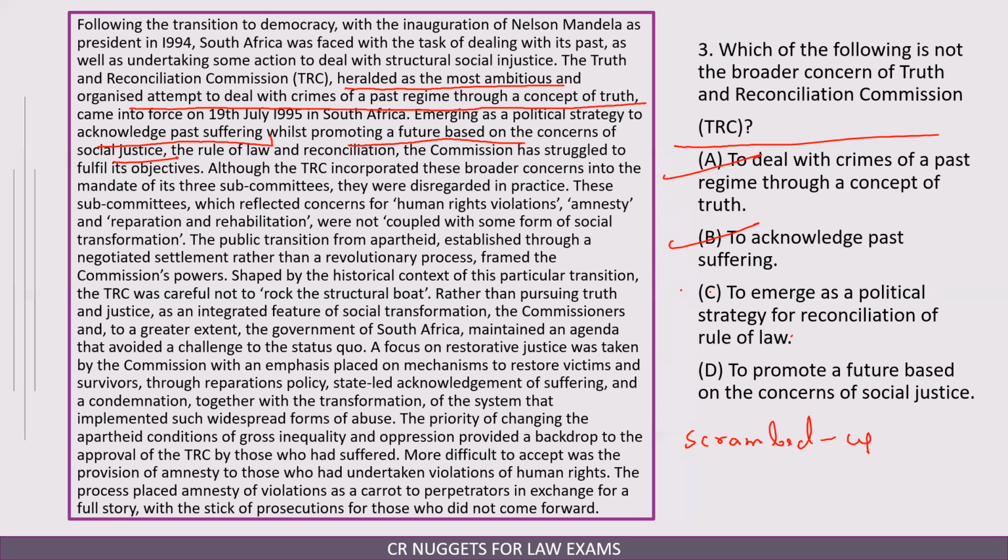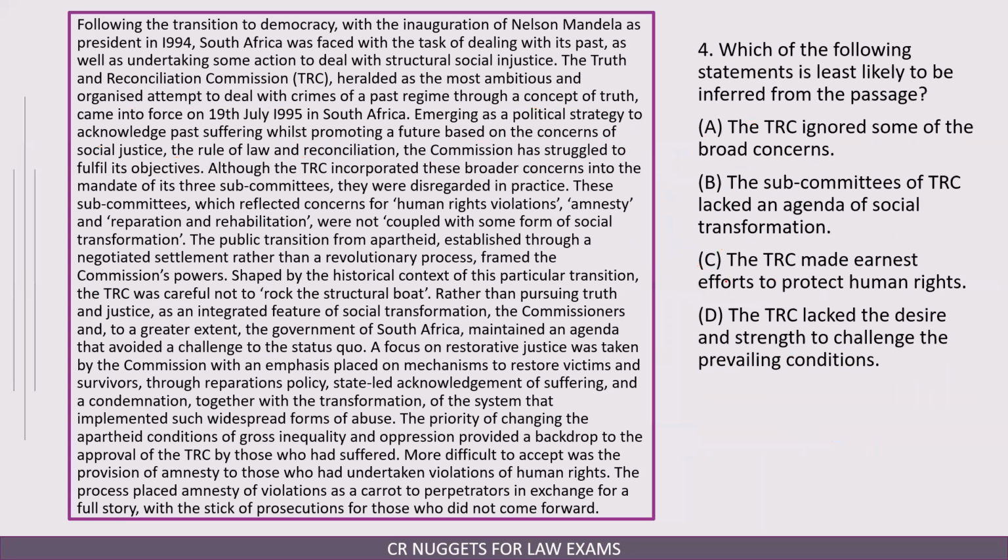This is something which is not the broader concern. So answer is C. Why is this not the broader concern? Because if you see it, what is the broader concern? Broader concern is to acknowledge past and promote a future. Promote a future based on the concerns of social justice. Let me call it A. This is B. So the promotion of future has to be based on three things. Concerns of social justice, that is A. The rule of law and reconciliation, that is B. And what has happened in this option? This option is scrambled. The words have been picked up from both A and B, and one option has been formed. So this is definitely not conveying the idea. Answer is option number C.